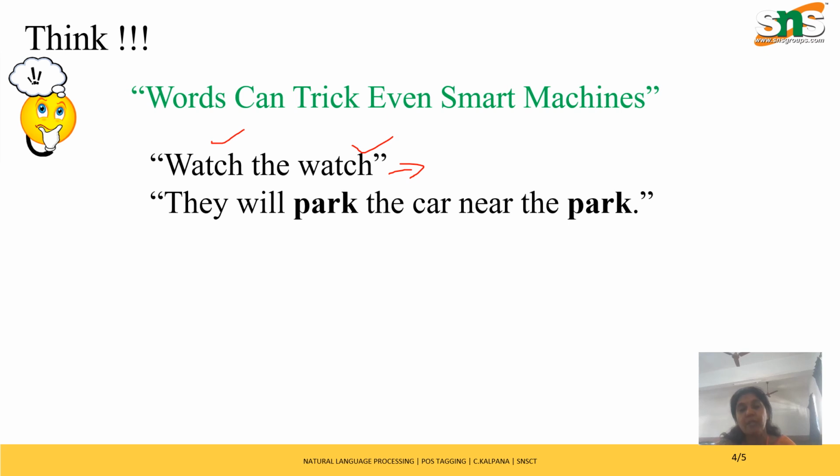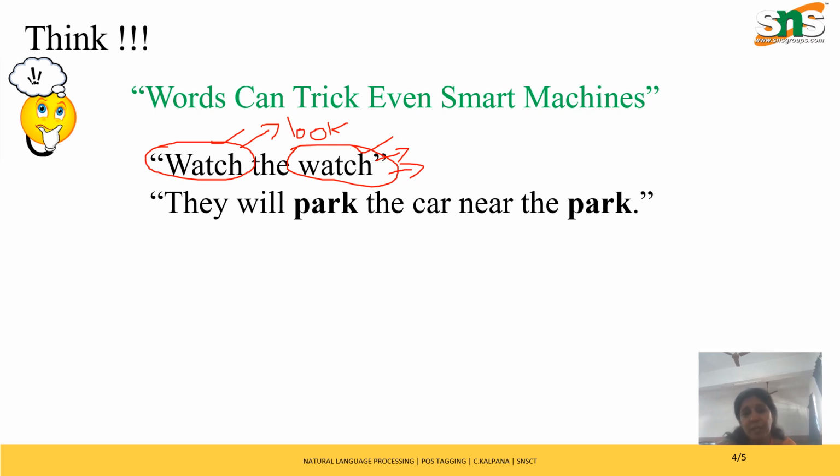Watch the watch. So it is like look at the watch. Even though the spellings are the same, even though both the words are the same, here I am relating the first watch with look and the second watch with an object, our wristwatch. It is just see, look at the watch.